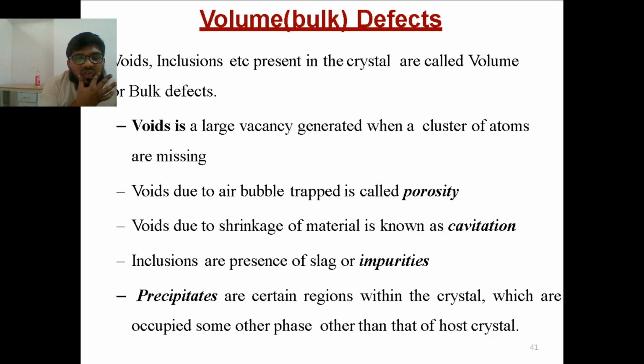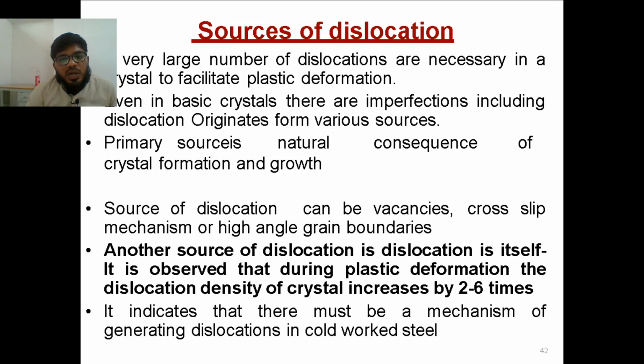Next up, sources of dislocation. A large number of dislocations existing at the same point will help in the formation of plastic deformation. That is the reason in sheet metal work we bend the material by hitting at the same point, because if you keep hitting at the same point, all the dislocations will be created at the same position, which will help in the formation of plastic deformation.